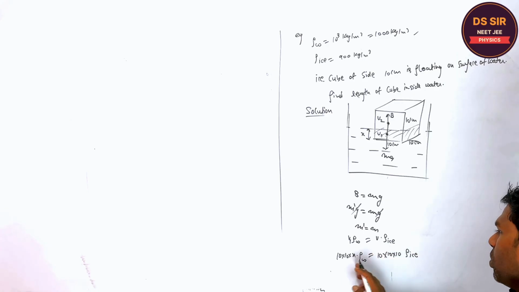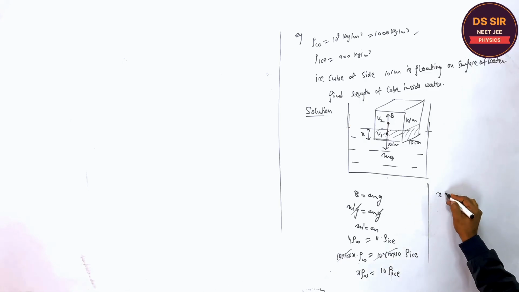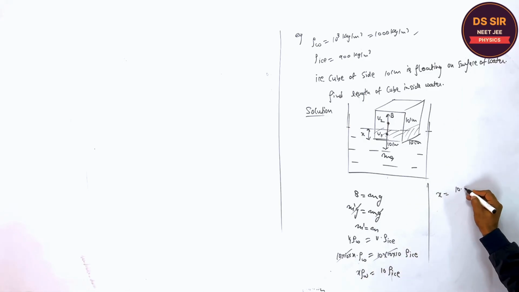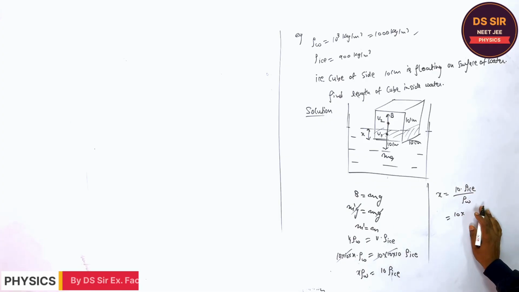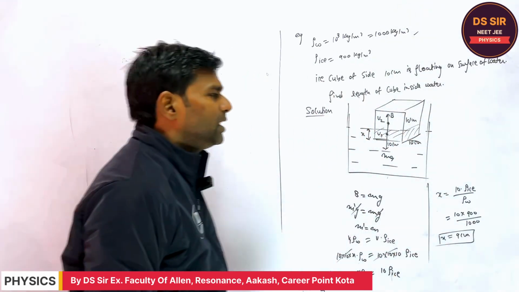Yes. So 100 will cancel out, X into rho water equals 10 into rho ice. What is the value of X? 10 into rho ice divided by rho water. Rho ice is 900 and rho water is 1000, so X is 9 centimeter.